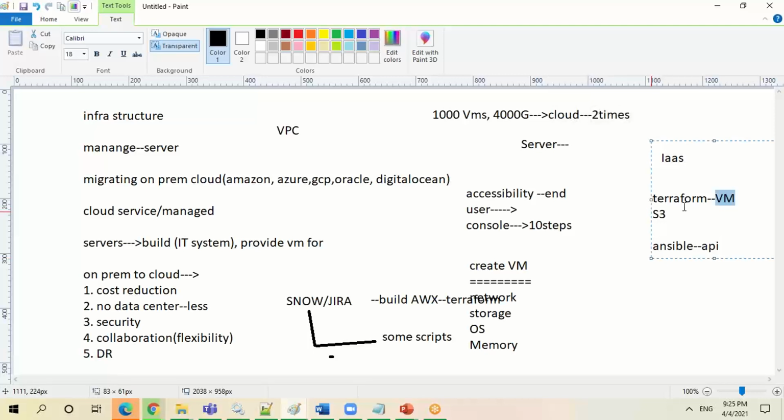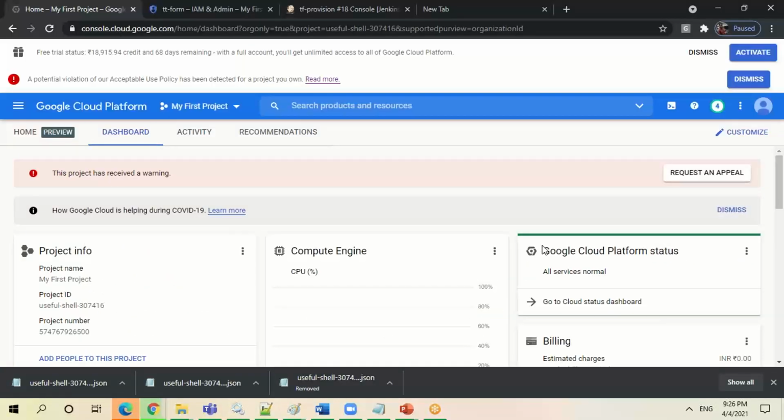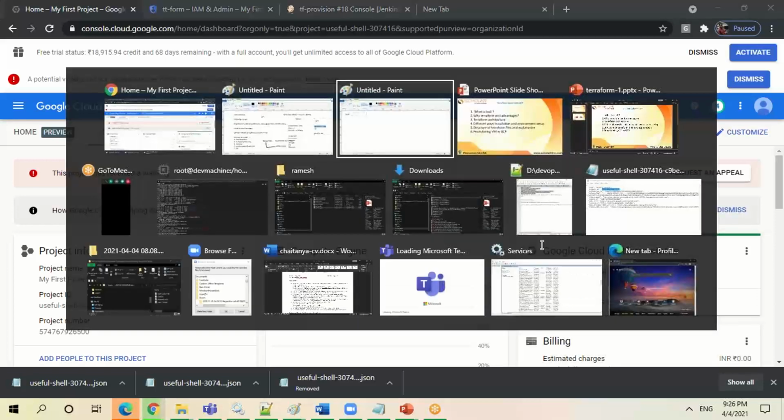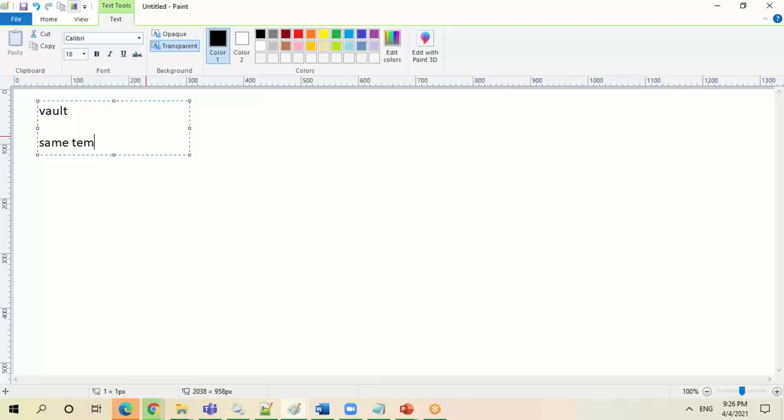because there are a lot of APIs which are available to create the VMs. Not only VMs, any infrastructure related services or managed services, whatever you can think of, you can do through Terraform templates. Another advantage of using Terraform is that you can use the same template. Now, see, every cloud has given their own template to create VMs or create their infrastructure.